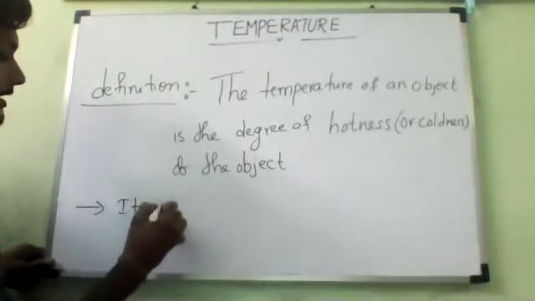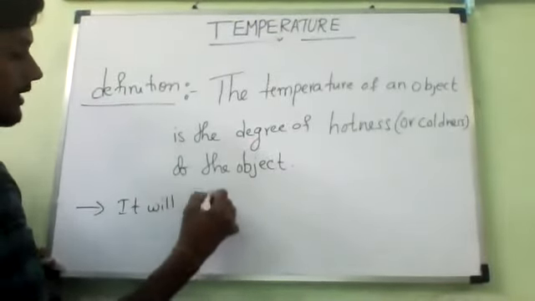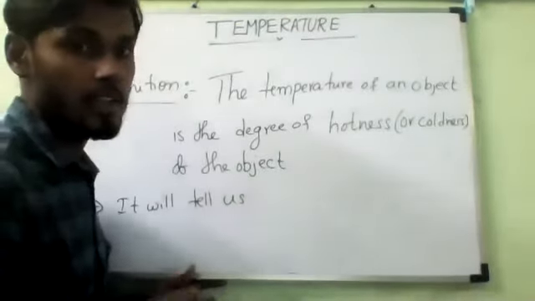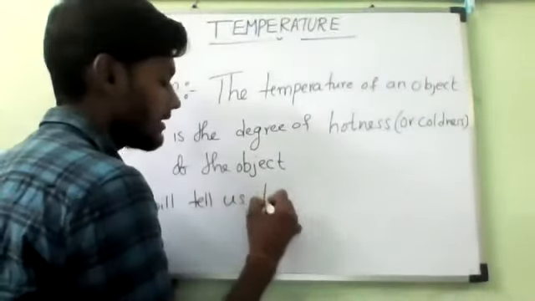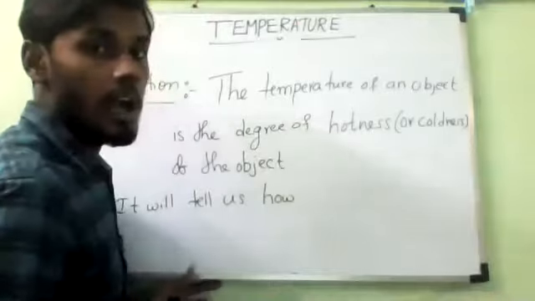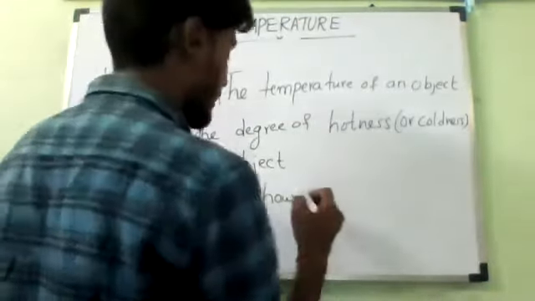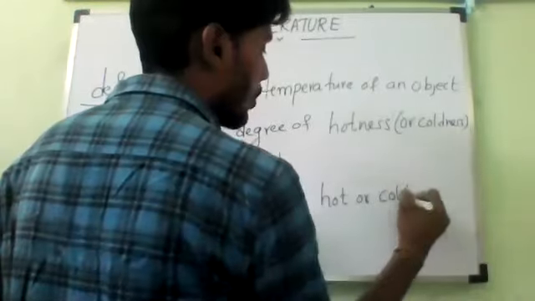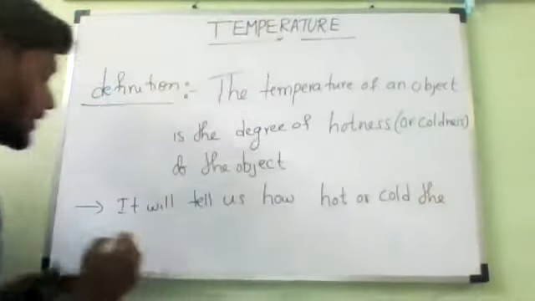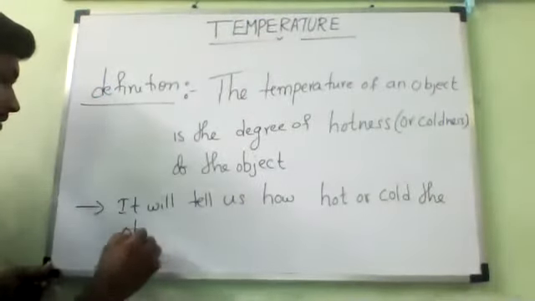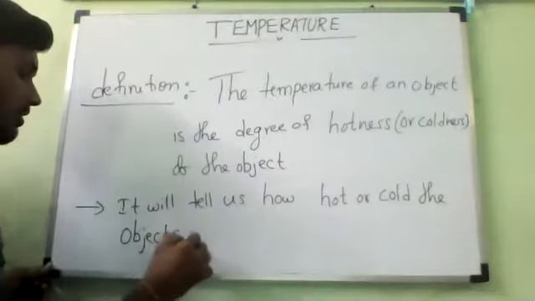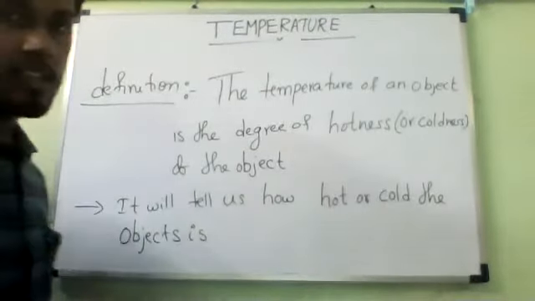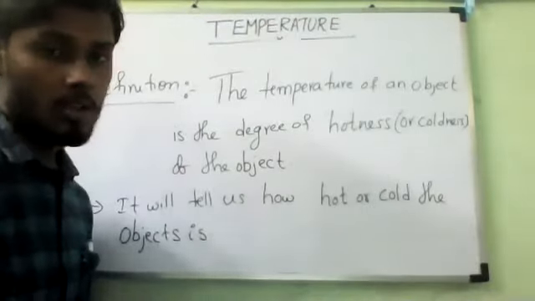It tells us how hot or cold the object is. Do you understand?